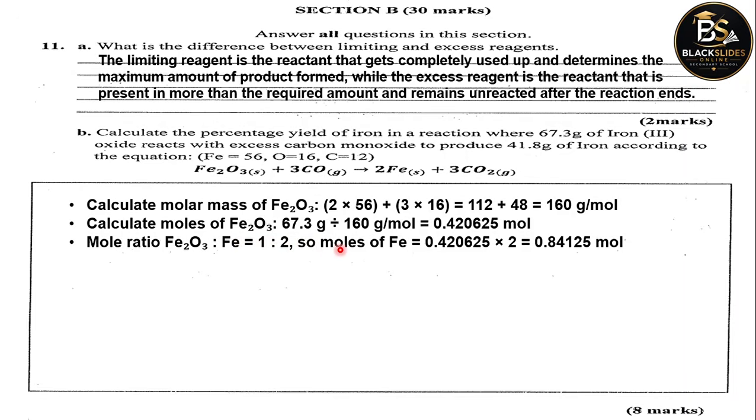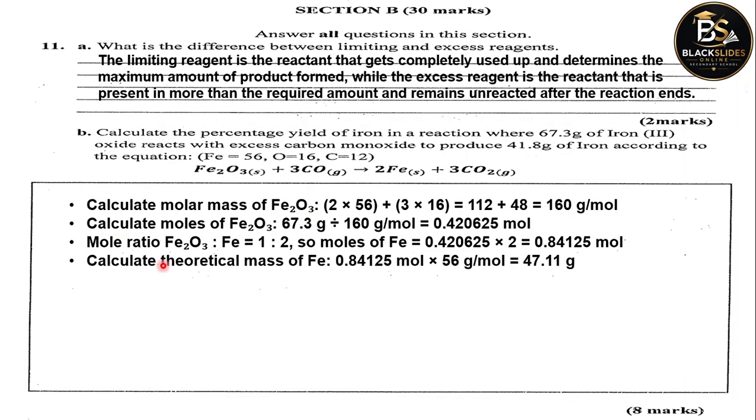That means the number of moles of iron is going to be equal to the number of moles of the iron oxide, this one, times 2, which is 0.84125 moles. I hope we are together.